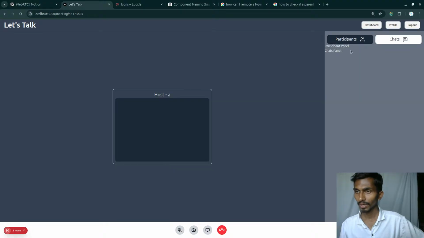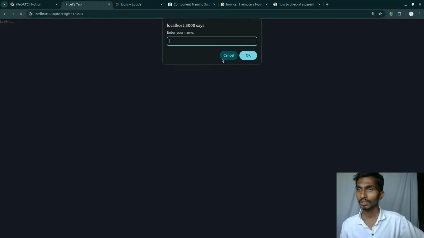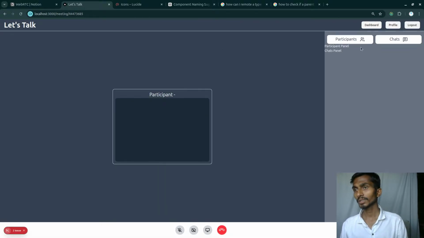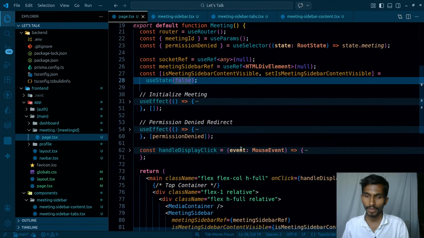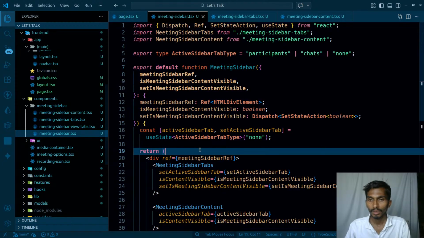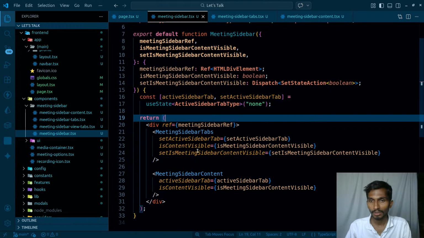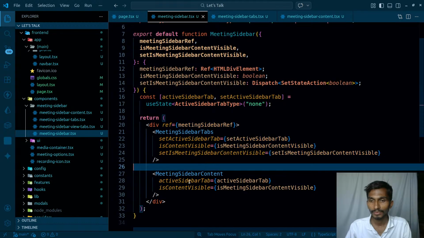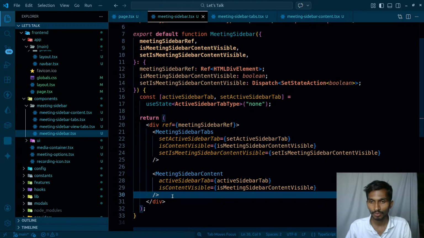Chats, and one more thing that I have to manage is that as soon as I click on participant, participant should be selected. As soon as I click on chat, chat should be selected. So for this particular thing, I'm going to be inside this sidebar, and inside this particular sidebar I have these tabs, and the value needs to be the same inside this as well.